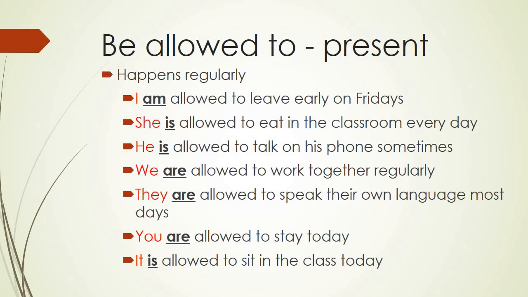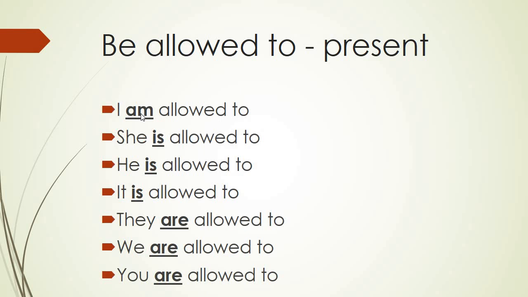So for example, the present. When we're talking about something happening regularly, so on Fridays, every day, sometimes regularly, most days, today. So something regularly, we're using the present. So it's going to be I am allowed to leave, she is allowed to eat, and we are allowed to work. So the to be verb is going to be different for all the subjects. So here's just a summary. So I am, these three are is, and these three are.